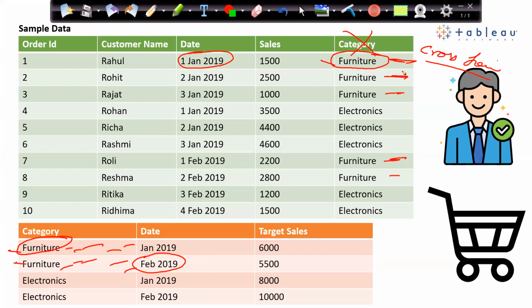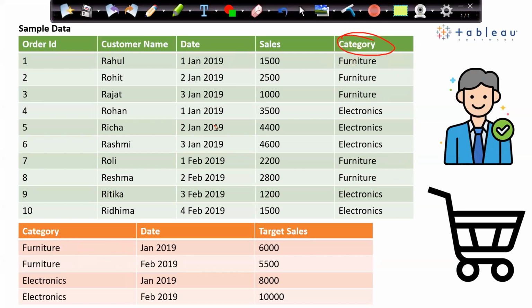Now the second question arises. Can I apply a join on category and date? Let's try to join that. We'll fetch out only month and year from here also. Then what will happen? Rahul, Jan 2019, 1500, furniture, and the target amount will be 6,000. Right? That is what will happen. For Rohit also, the target amount is 6,000. And for Rajat also, the target amount is 6,000.